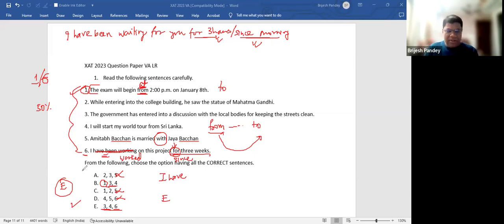I hope you understand why this question is a little tricky, in the sense that sentence number 1 has a very subtle error, not easily identifiable. Initially, I quickly thought that this is not for, this should be since. Since means since 3 weeks, I'm still working on the project. That's why I have been working has been used. But for is also equally correct. Similarly, from and at can be interchanged at many places, but this is a subtle grammatical error.